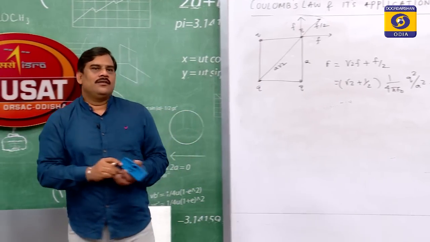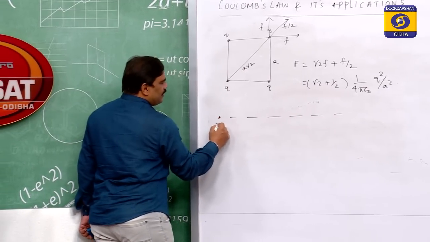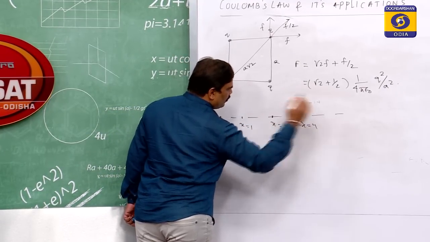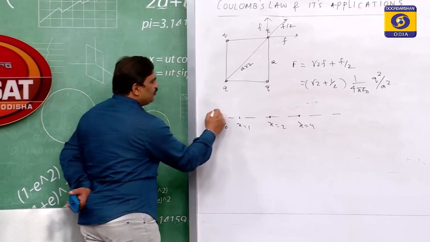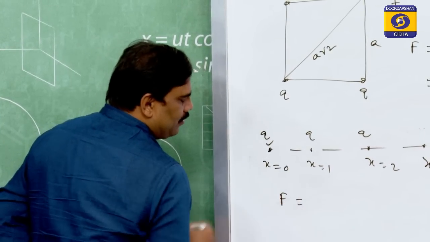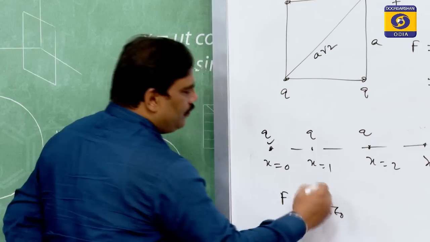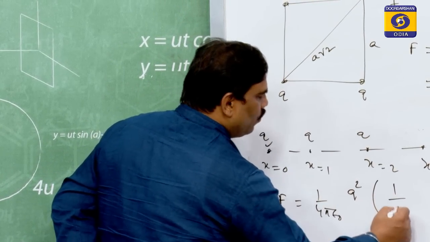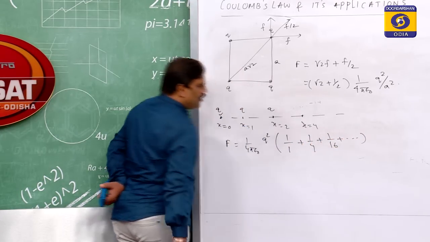And the next question is, suppose we have a large number of charges at x equal to 0, x equal to 1, x equal to 2, x equal to 4 and so on. To calculate the force on the charge at x equal to 0, all charges are q each. Then the force will be equal to how much? The sum of all the forces. It is 1 by 4 pi epsilon 0, q square into 1 divided by 1 plus 1 by 4 plus 1 by 16 plus dot dot dot.